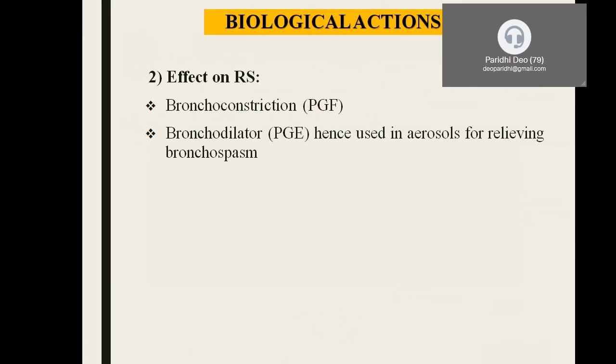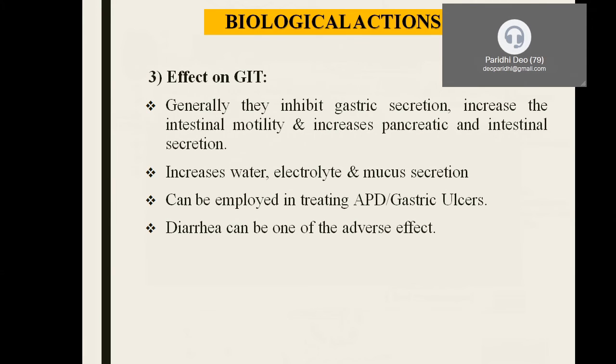These are the commonly used drugs for the treatment of bronchial asthma in the form of aerosol sprays for relieving bronchospasm. Now coming to the effect on the gastrointestinal system. The effect on the GI system can be studied in three different parts. On the gastric mucosa, what is the effect? On the pancreas, what is the effect? And on the small intestine, what is the effect?